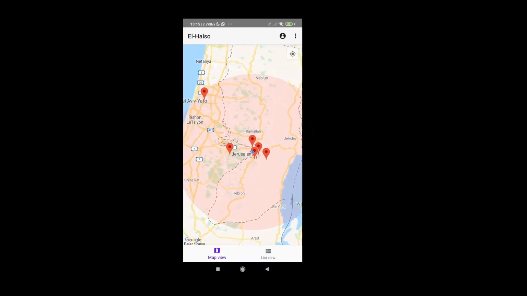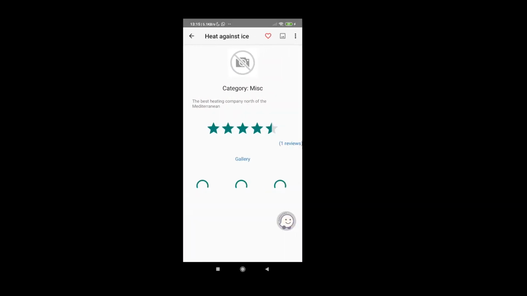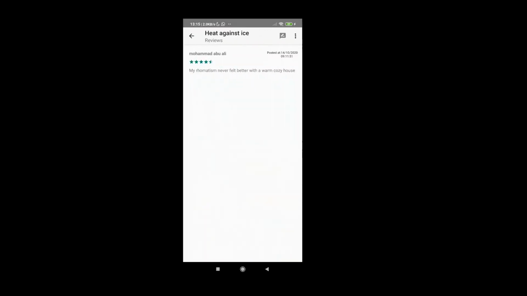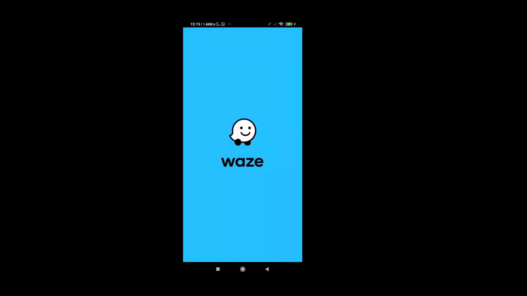If I were to click at the business in Tel Aviv, then there will be a pop-up of the name of the business and what it does and its category. If we click on that pop-up, it will send us directly to the page of that business. Here we can see the logo, the description, the reviews, and who reviewed them. In addition to the gallery and the option to go there using Waze.